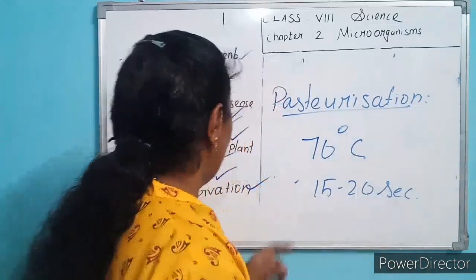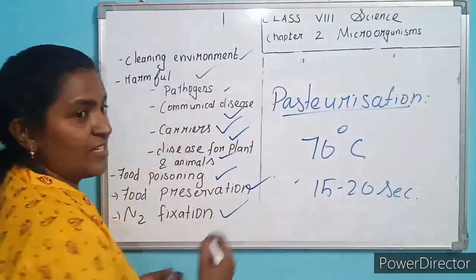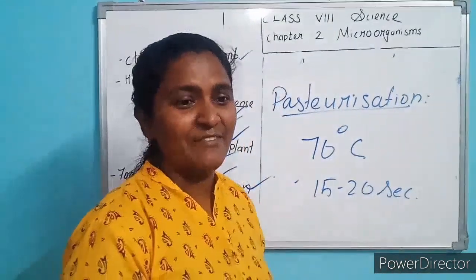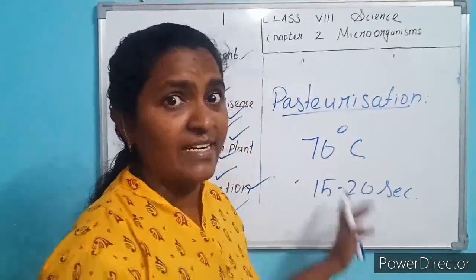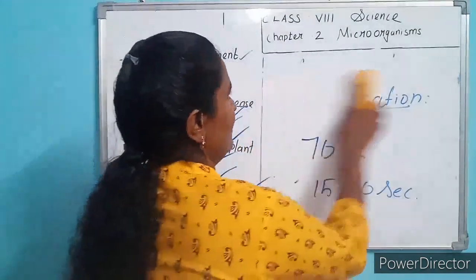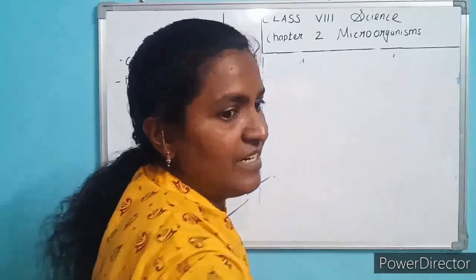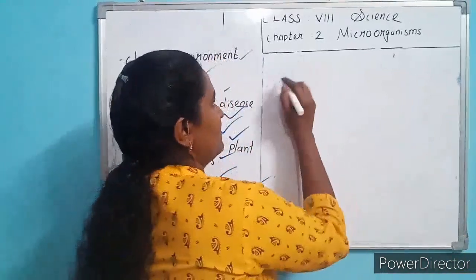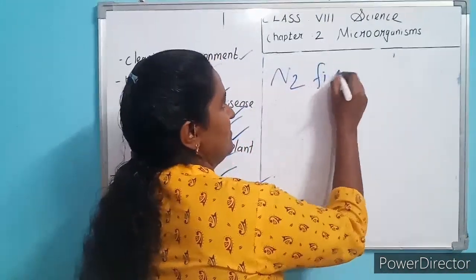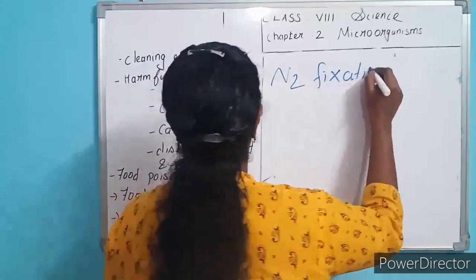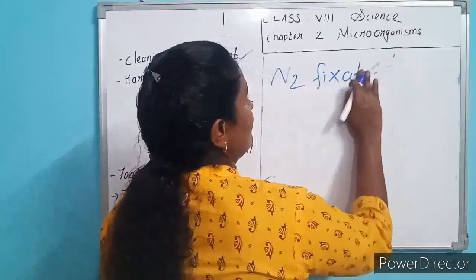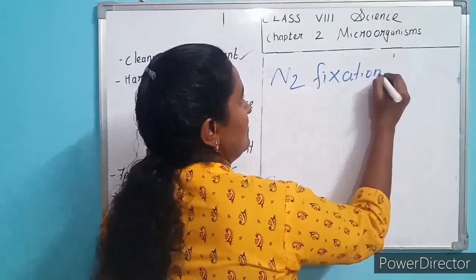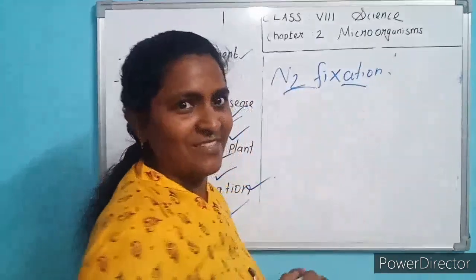Okay. The next important method is nitrogen fixation. What is nitrogen fixing? It is a big process. Okay, nitrogen fixation.